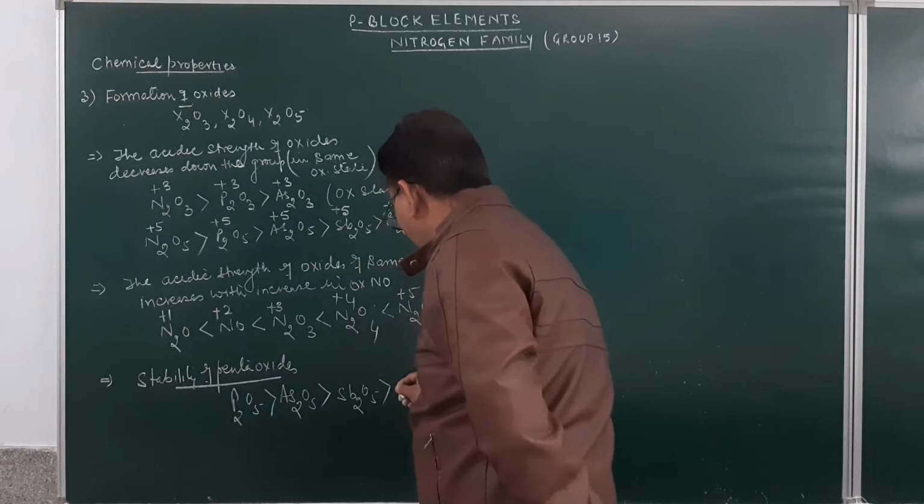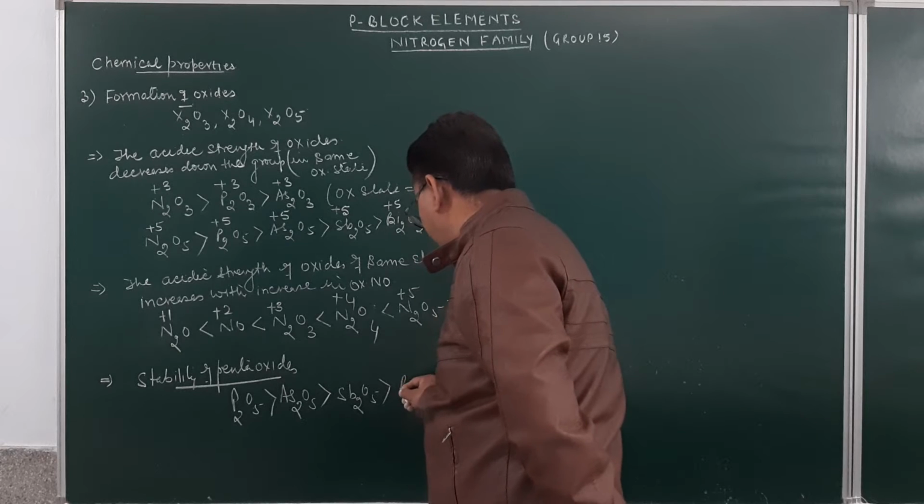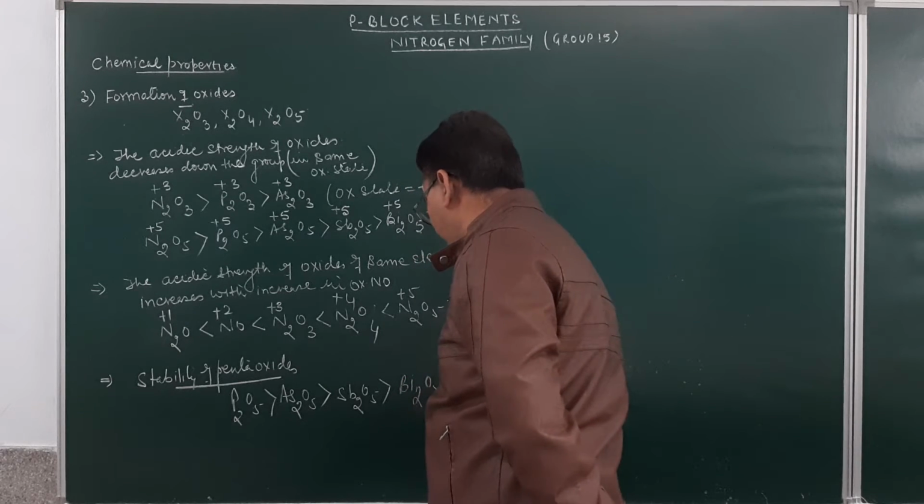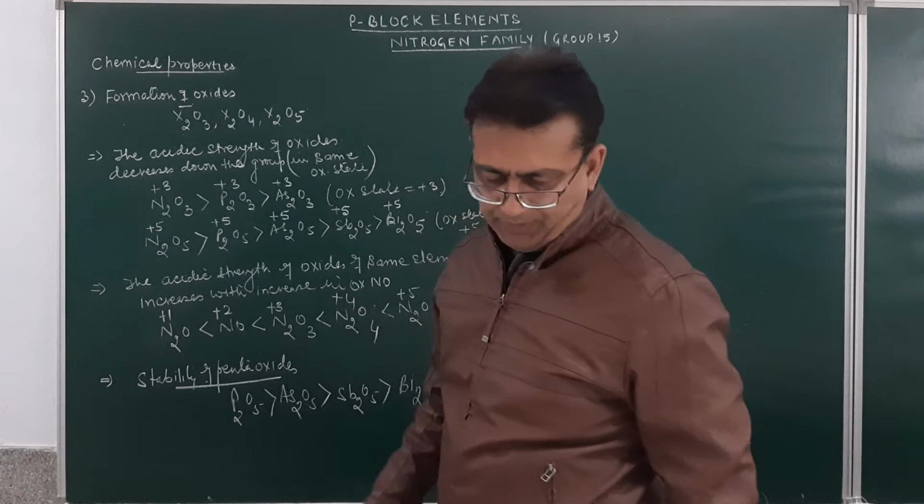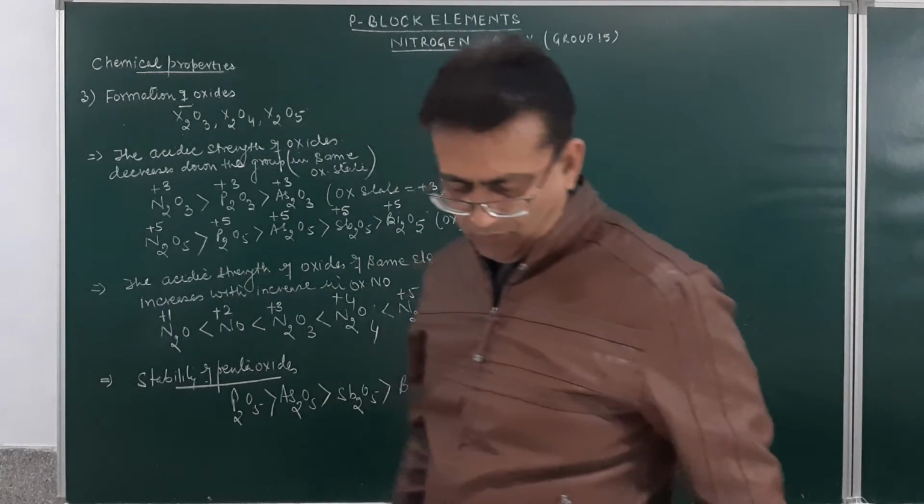Am I clear, students? So this is how the stability of pentaoxides is given.